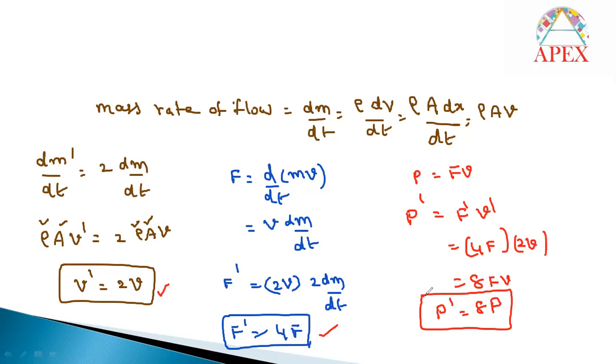That means to increase the rate of flow by double, to get double the mass of water, the power should be increased by 8 times here. You just see here, the rate of flow was increased by 2 times, and based on that we calculated force also. Force was increased by 4 times, then power is force into velocity. Then we got the answer that it should be increased by 8 times only.